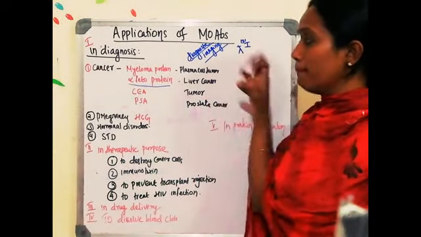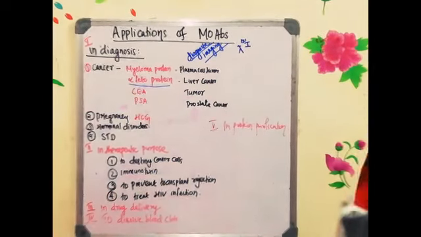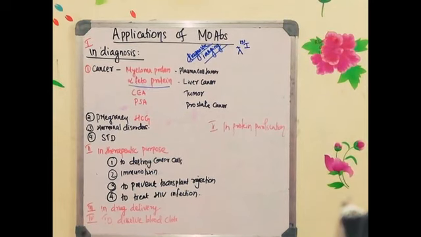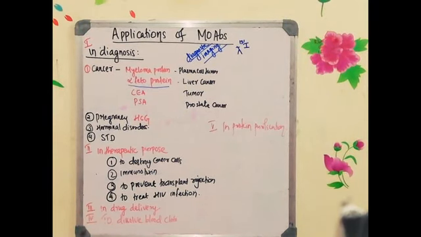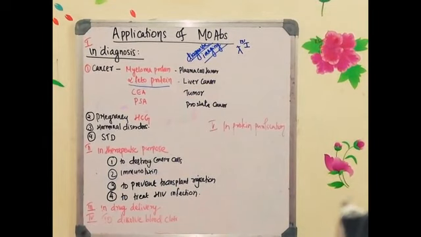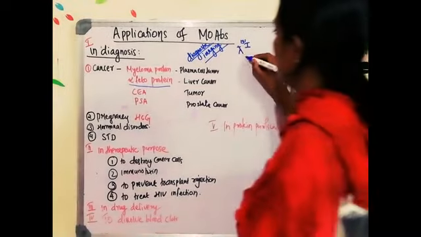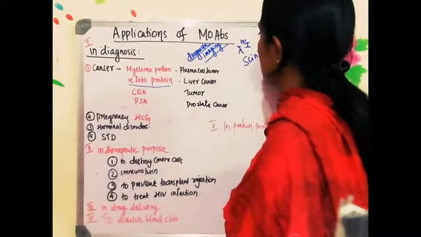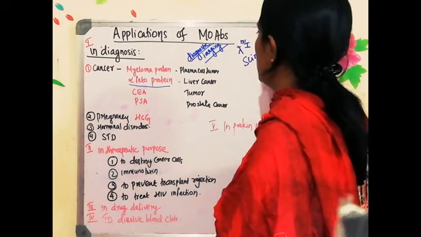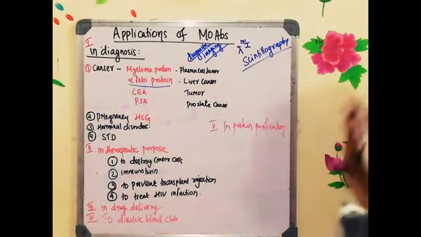They go there, bind there, and once after binding you can see the emission. Since it is a radioactive isotope, you can detect the radioactivity by using a technique known as scintillography. Scintillography is a technique which is used for detecting the radioactivity. Okay, all are clear with that?